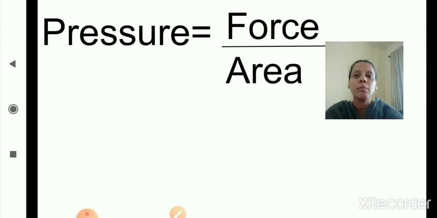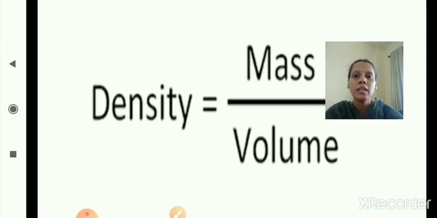Now the second formula is density. How will you find density? Density of a substance is equal to mass upon volume. Correct. So this is the formula to find density: density of a substance is equal to mass upon volume.